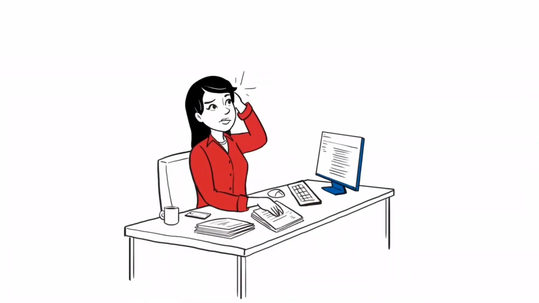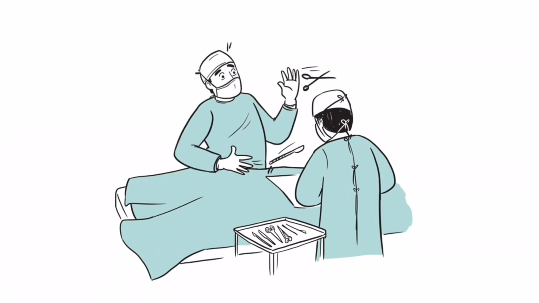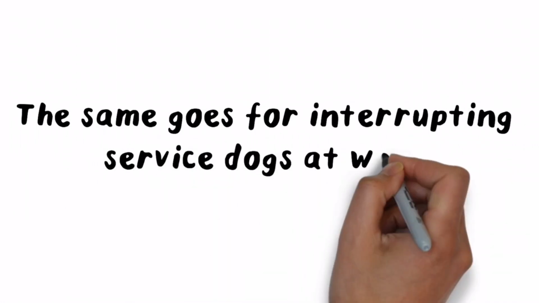Now that we know what a service dog does, let's look at how you should behave around Zenith. He's not a pet, he's an employee doing his job. So here are some tips on how you should interact with him. Being interrupted when you're working is annoying, and depending on the job being done, it can be downright dangerous. The same goes for interrupting service dogs at work.